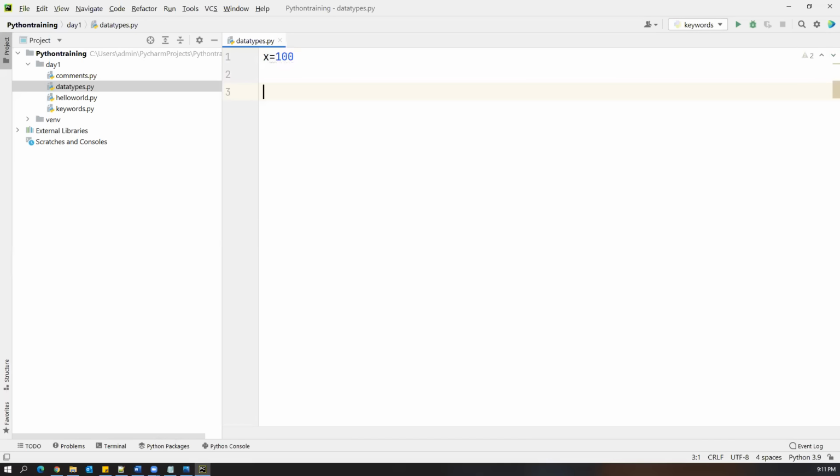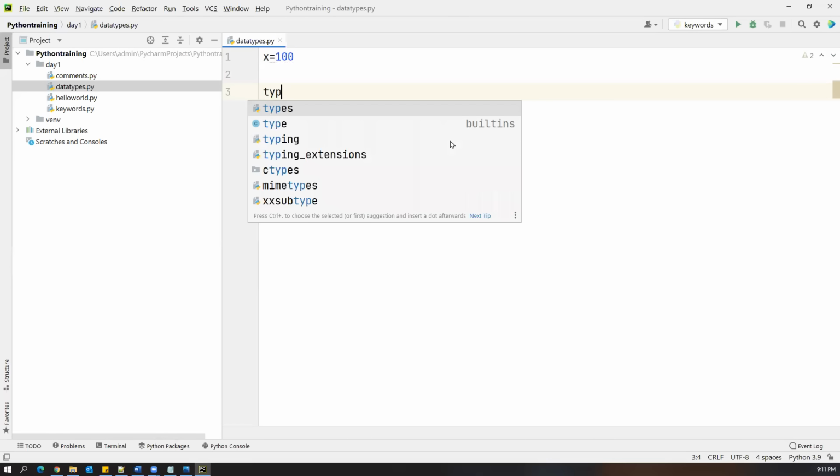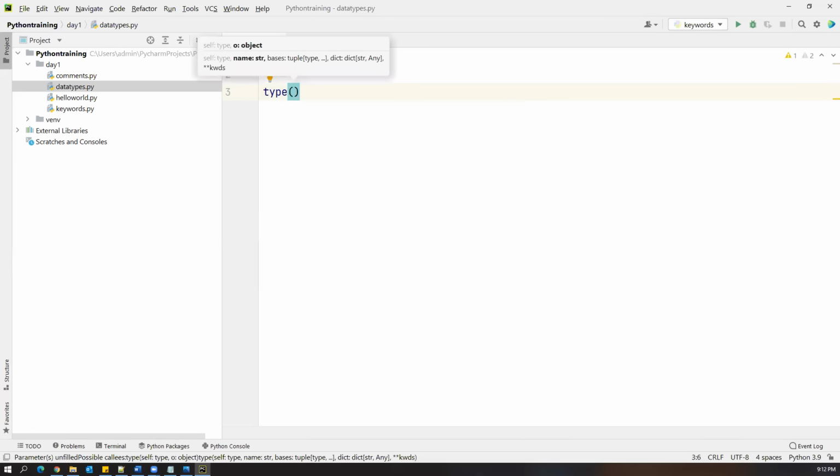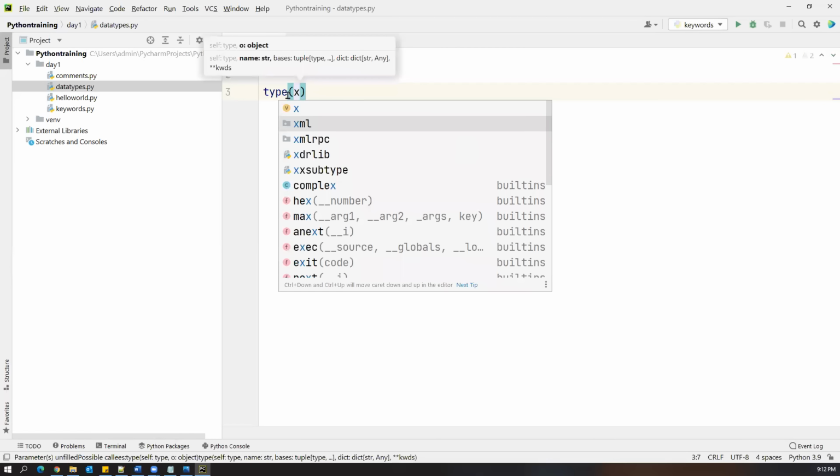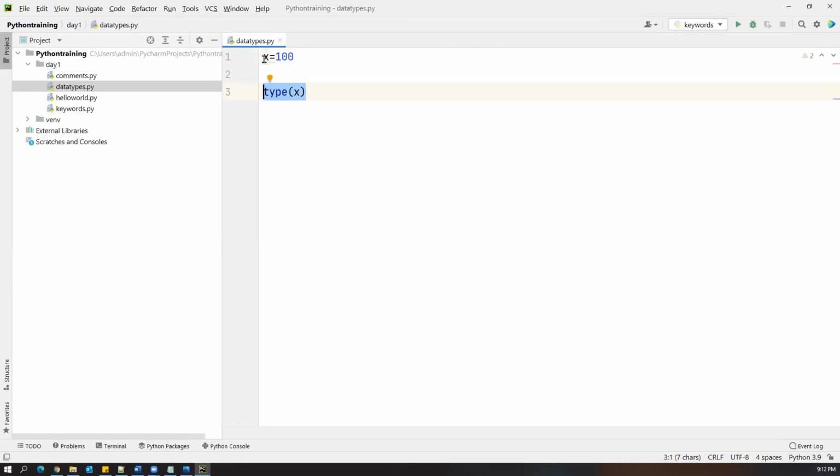How can we know that? We have a function in Python called type. In that, we can just pass the variable, and it will automatically give you the type of x. But we want to print that value, right? For that, we have to use one more function, the print function, because whatever you keep in the print function will be printed as output in the console window.